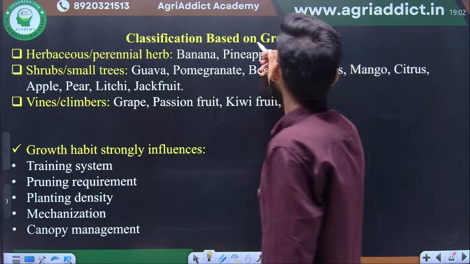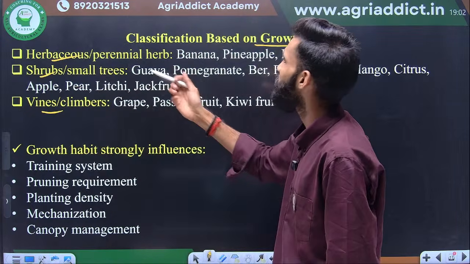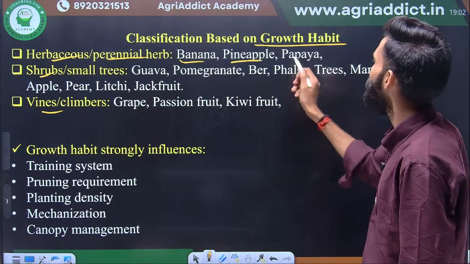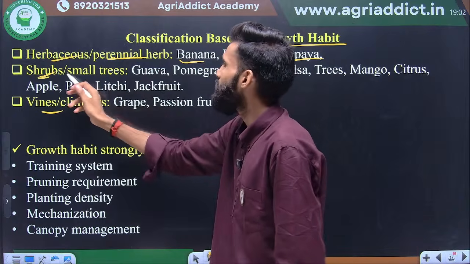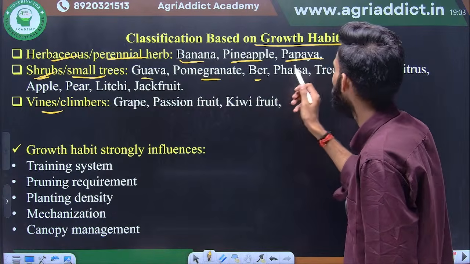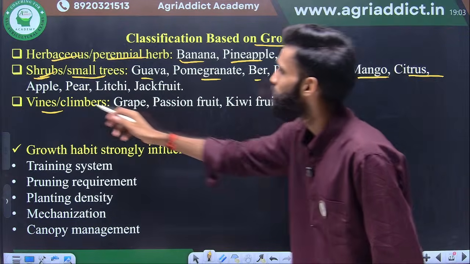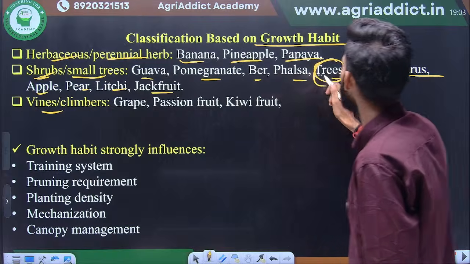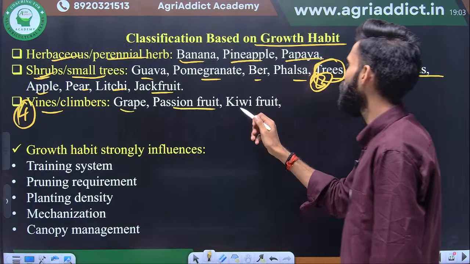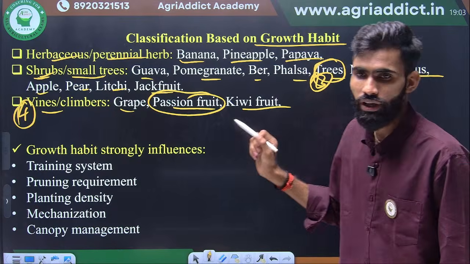Next, classification based on growth habit. There are herbaceous types, shrubs, and vines. They may be asked. In the herbaceous type, only a few fruit crops are there: banana, pineapple, papaya. Then shrubs and small trees: the maximum number of crops belong to this category, such as guava, pomegranate, ber, falsa. And in the tree category: mango, citrus, apple, pear, lychee, jackfruit. This is the third type, and the fourth type is the vine, where there may be grapes, passion fruit, and kiwi fruit. So passion fruit is also a vine type. Don't be confused here.